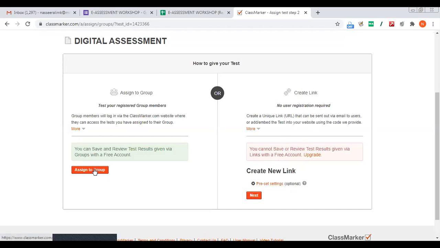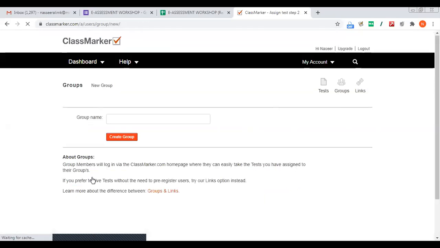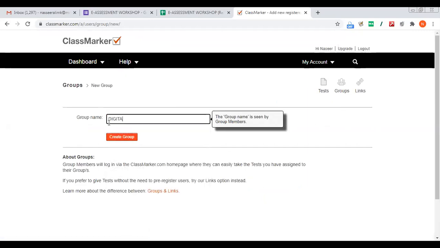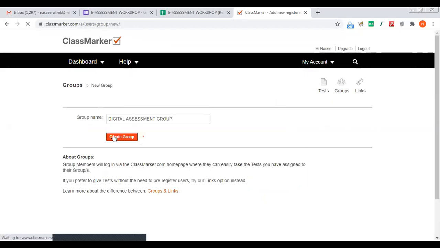Okay, now what shall I do? I can click on assign to group, but here there is a problem. I haven't created any group. Right now I need to create a group. Digital assessment group. Okay, digital assessment group. I'll click create group.